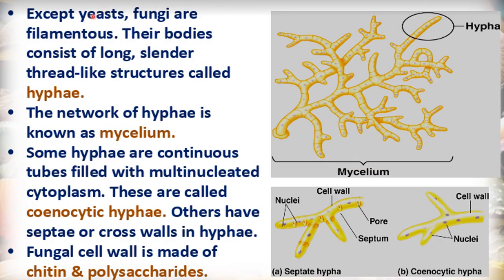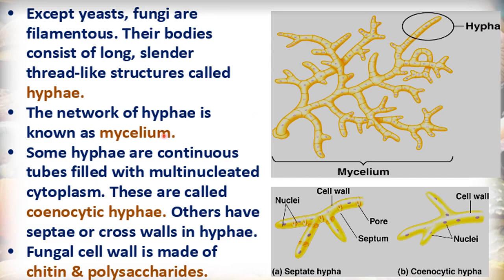Now except yeast, that is unicellular fungi, fungi are filamentous. They make a filament like structure like this. Their bodies consist of long, slender, thread like structures, and that is called hyphae. So you can say the body of the fungi is called hyphae. So all these are hyphae of the fungi. This is one hypha, this is second, this is third. So this is a complete fungus, and these are separate hyphae of the fungus.